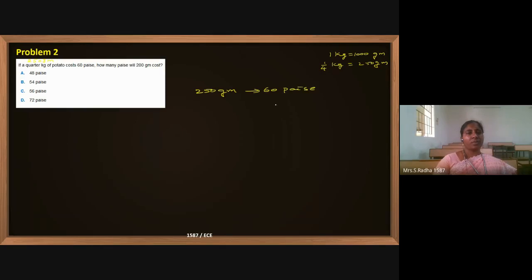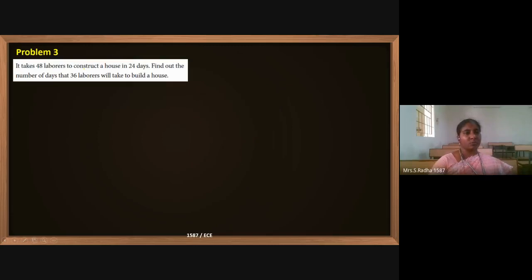Now what they are asking: how many paisa will 200 grams cost? Potatoes 200 grams, what is the cost? So this is also directly proportional. So how to find the question mark value? 200 divided by 250 into 60 paisa, this is the question mark value. Here 10 and 10 cancel, 25 ones are 25, 25 eights are 200, so 8 into 6 is 48. 48 paisa is the answer. Now I am going to the next problem.